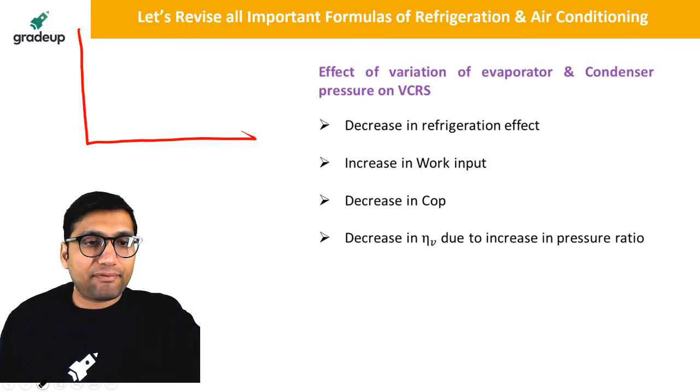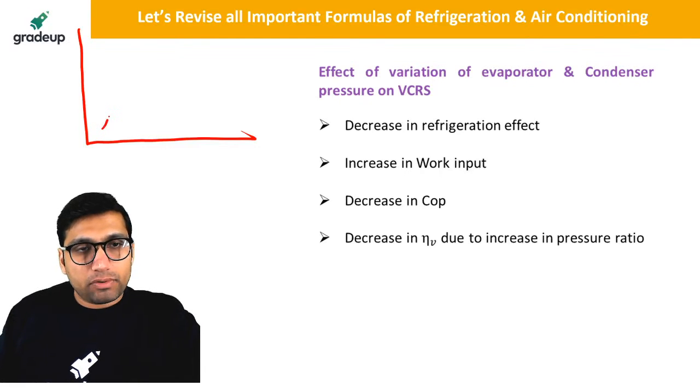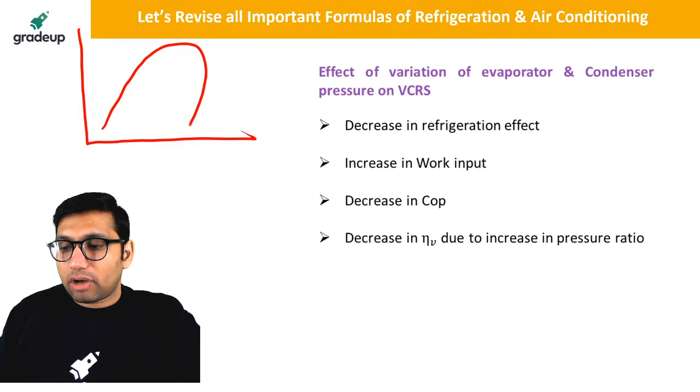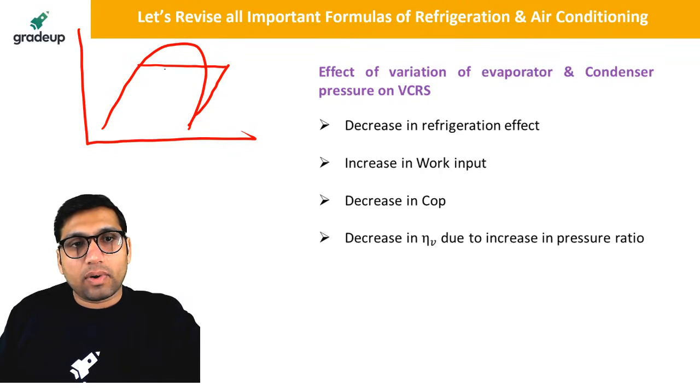Suppose we want to study the effect of a change of the condenser pressure. Let us say this is the condenser, and this is the normal VCR cycle, 1, 2, 3, 4.